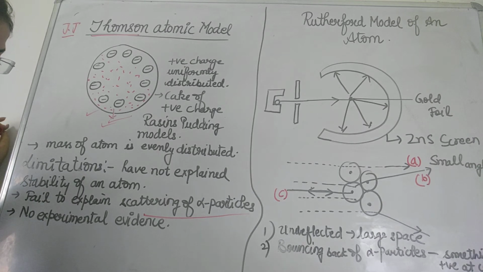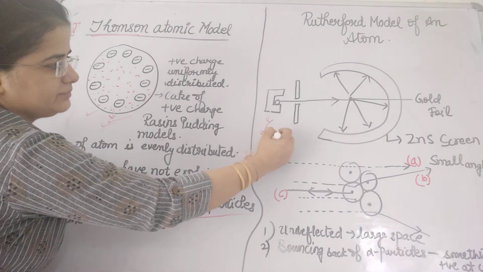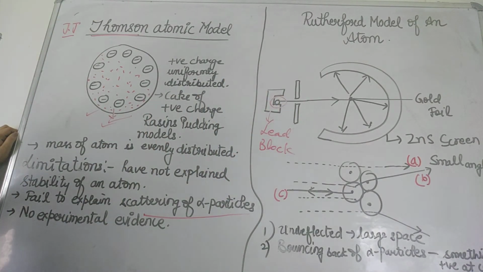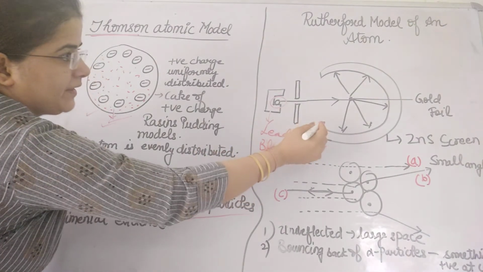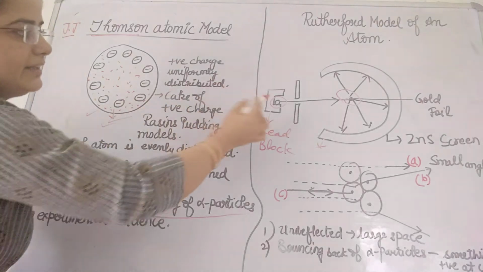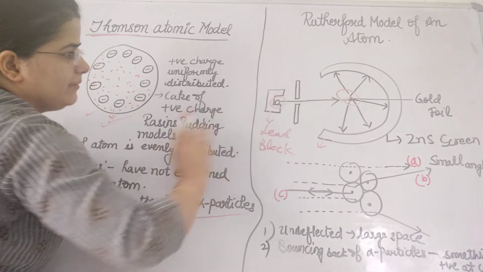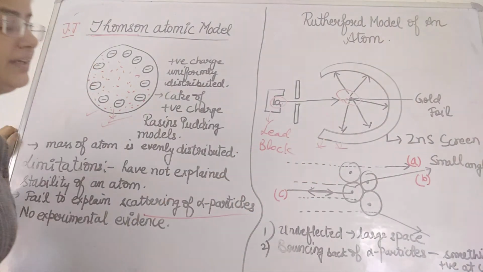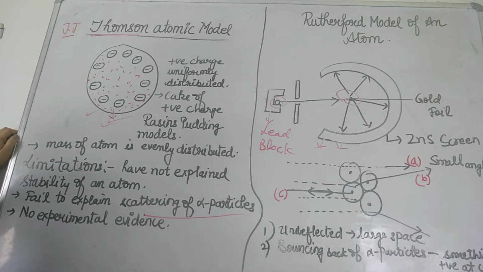And in this experiment, a piece of radioactive substance is placed in a lead block. If you see, this is a lead block. In the lead block, there is a radioactive substance, and this radioactive substance is the source of alpha particle emission. So a beam of high energy alpha particles was directed at a thin gold foil. You can see here, this is a gold foil, and these alpha particles will strike this gold foil. And after striking the gold foil, there is one zinc sulfide screen. These alpha particles further will strike the zinc sulfide screen.